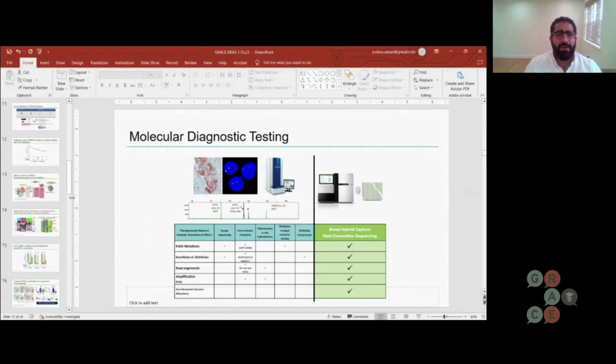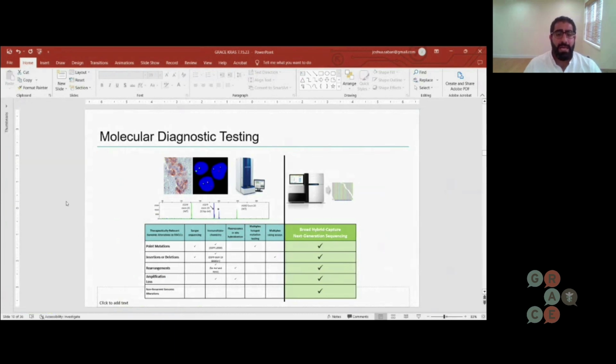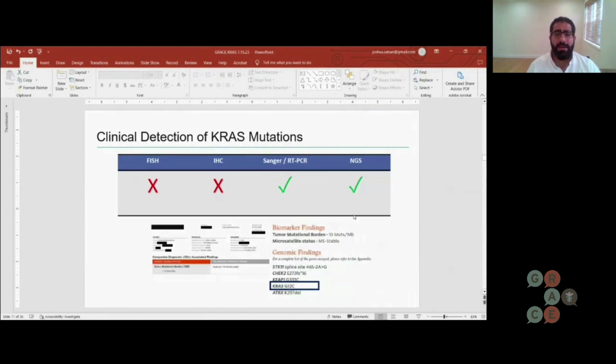So how do we identify these alterations in our clinical practice? Lots of molecular testing is done in order to try to identify different alterations. Historically, we were using immunohistochemistry and FISH, and these are really more outdated tests. What we really need is broad panel next generation sequencing. And as Dr. Prushigal mentioned earlier, these are tests that will not only identify KRAS, but can identify all alterations using a limited amount of tissue.